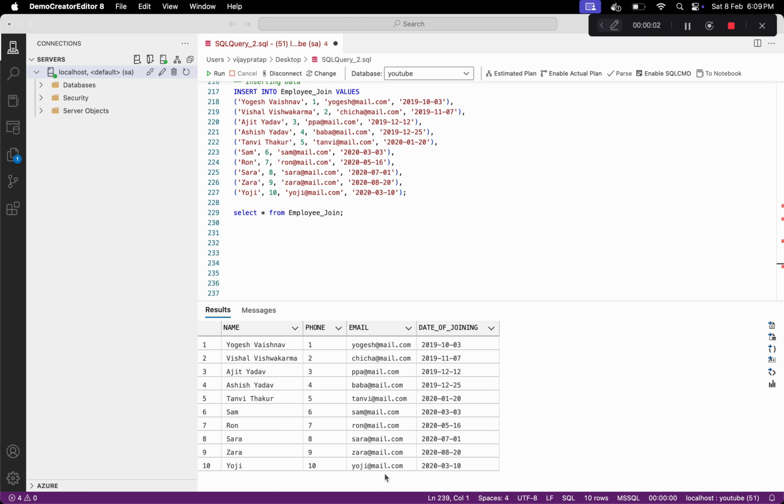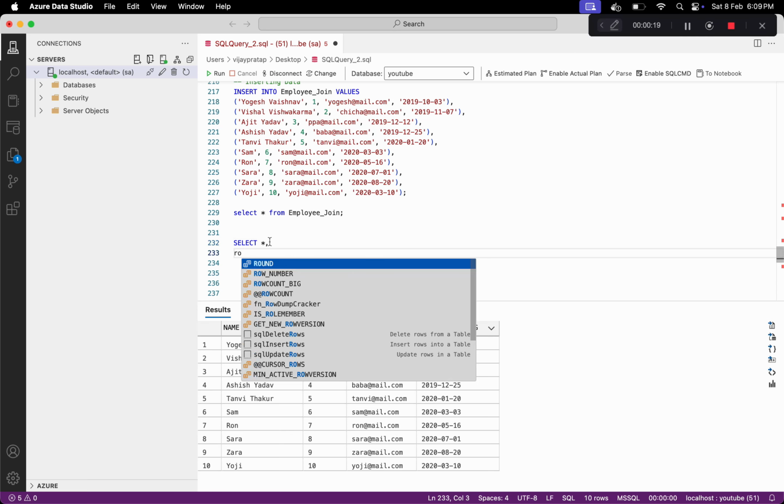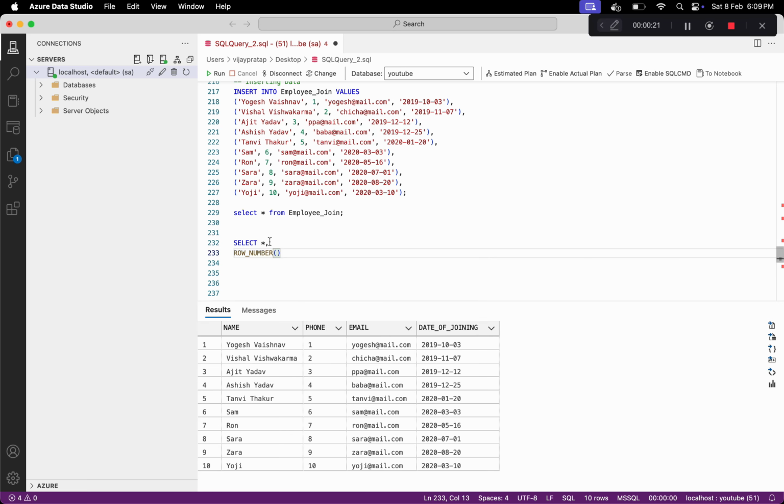So in this problem we have to print the last 5 rows from this table, and we can do this by using the row number function. Let's see how. First we are selecting all the rows, and also we are doing row number over order by, and I'm selecting null.